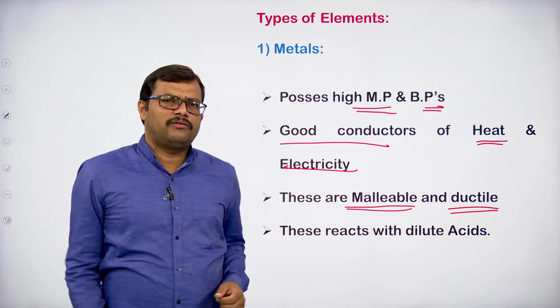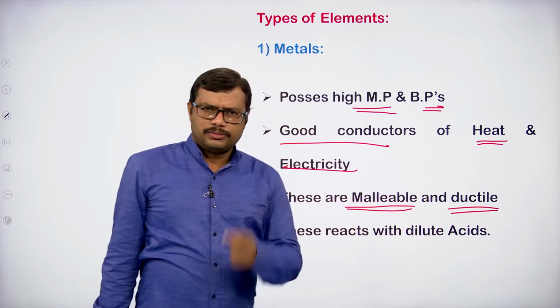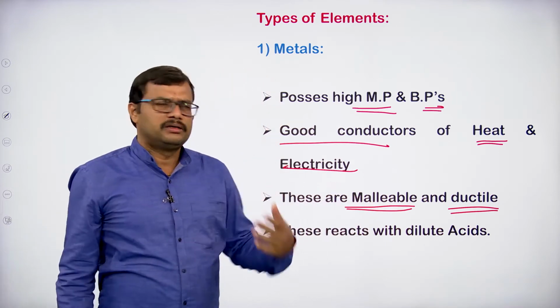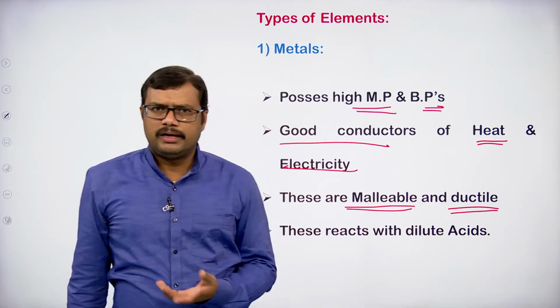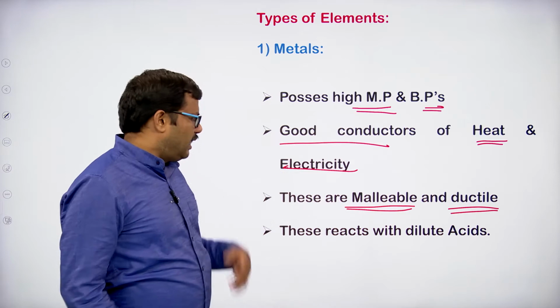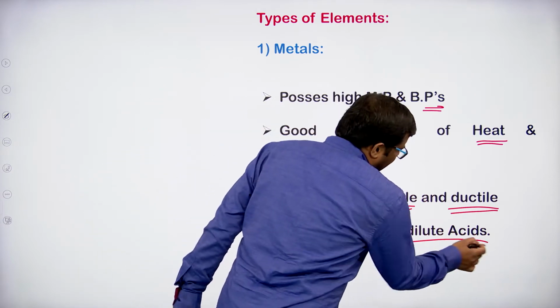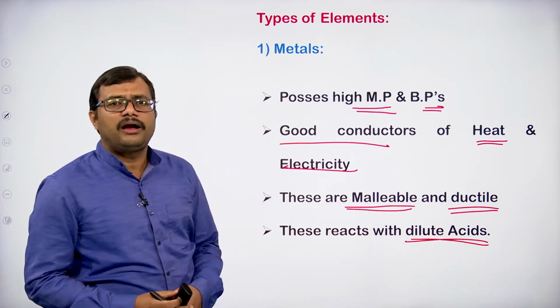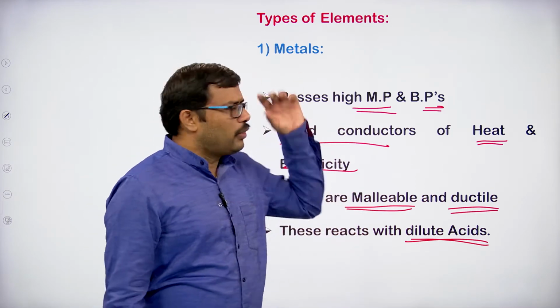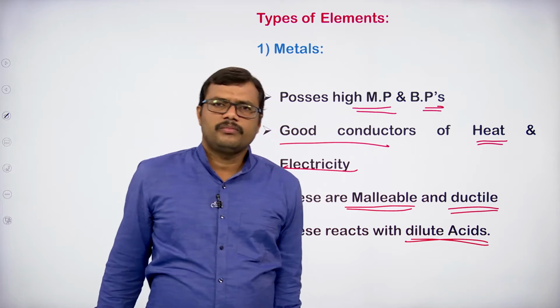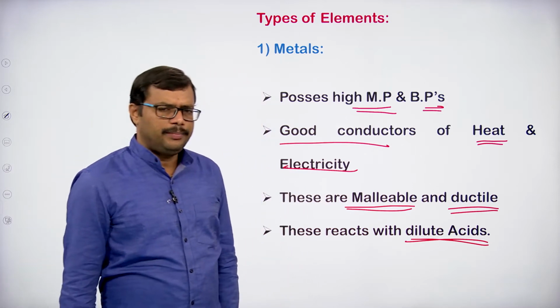Drawing into thin sheets is malleability, and wire formation is called ductility. And they react with acids, liberating hydrogen gas when metals react with dilute acids.